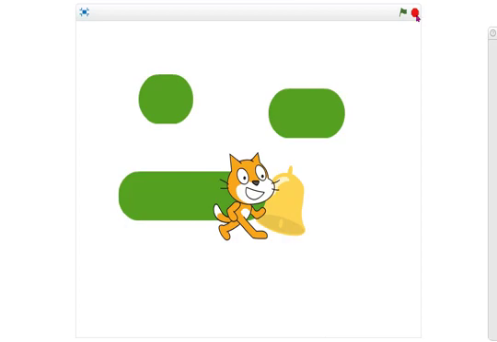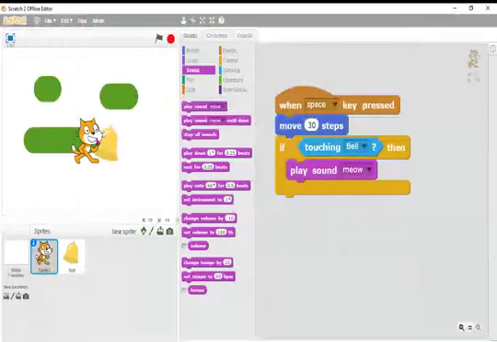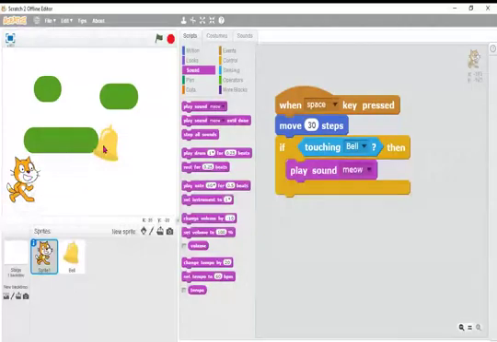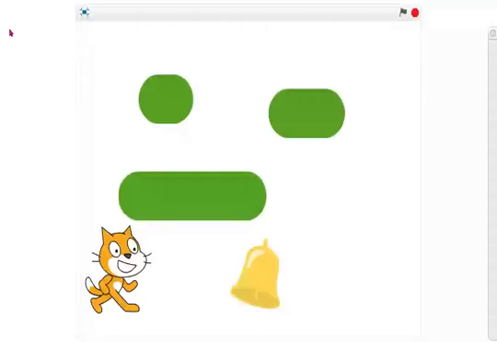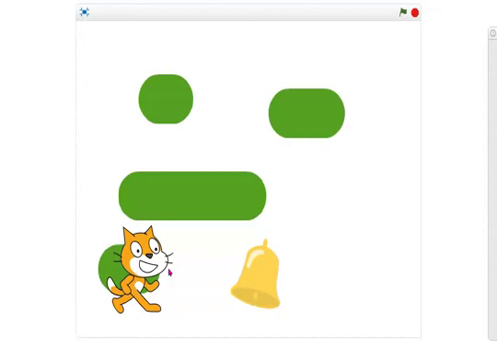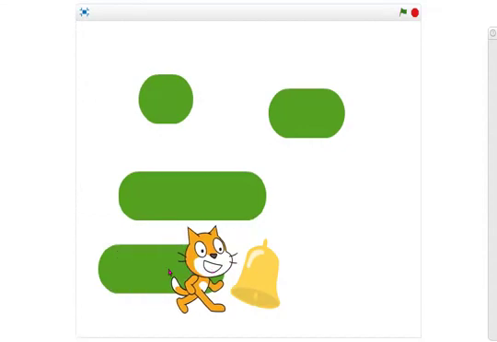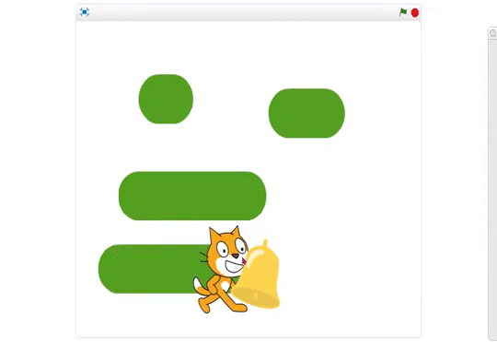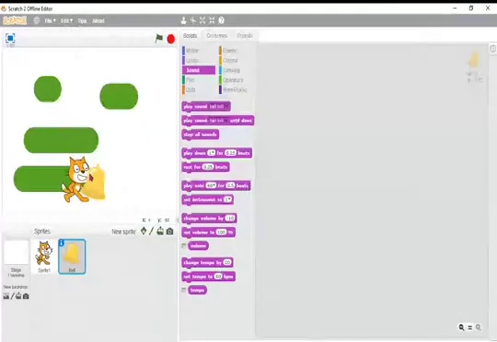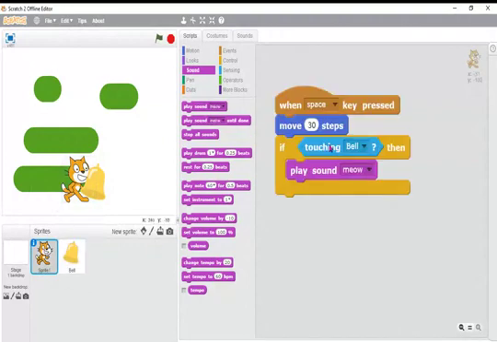I'm stopping the program and coming back. Once again I am bringing the bell here and playing, using move 30 steps. See here, when the cat touches the bell, it makes a meow sound because it hit its head. Blood came from the head, so the cat is making a meow sound. Got it? Okay.